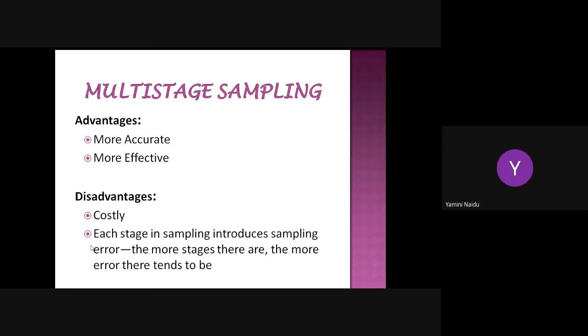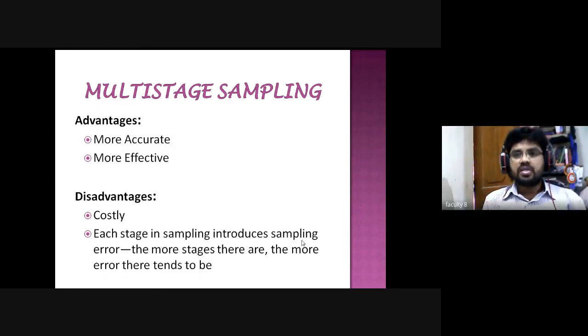Each stage in sampling introduces a sampling error. As I told you earlier, each stage introduces sampling error. For example, at the district level, you may get errors. Then mandal-wise, you may get errors. In the village-wise stage, you may also get errors. So it means that at every stage you will commit some errors, knowingly or unknowingly. Okay, so those are the disadvantages of the multi-stage random sampling method.